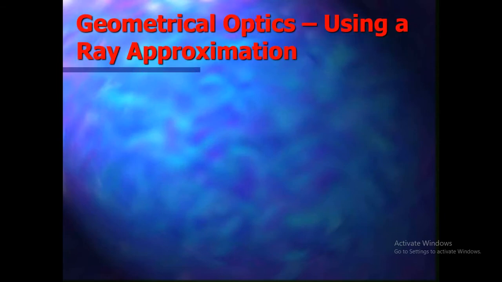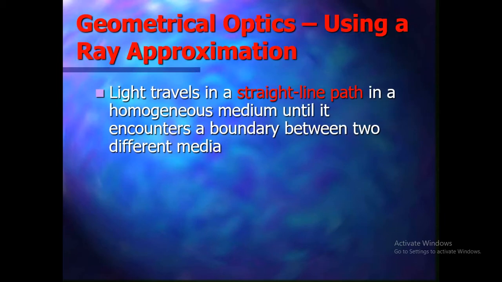Now, light travels in a straight path in a homogeneous medium. It means if we have the same medium, like I am watching something inside the air, like I am watching TV, a table, a clock, then it will always perform reflection of light.